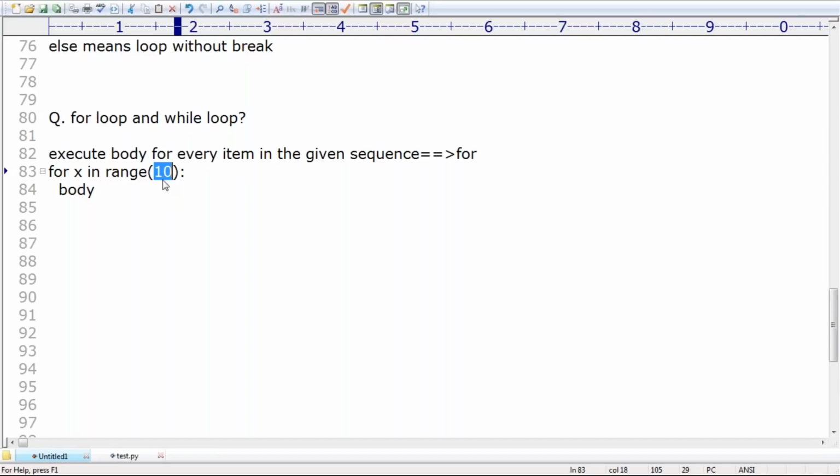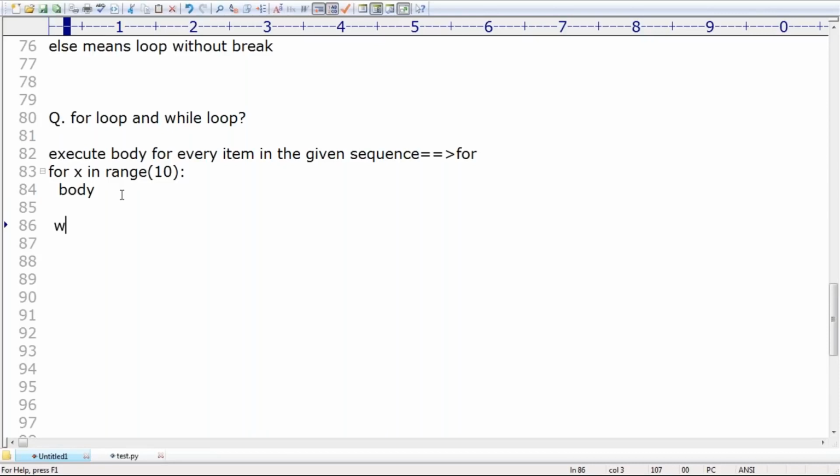Inside 10, automatically 10 values are available. Remember, 0 to 9 means 10 values, so 10 times this body will execute. For each item present in the given sequence, can you please execute the body? Then automatically, happily, for loop is going to execute, right?